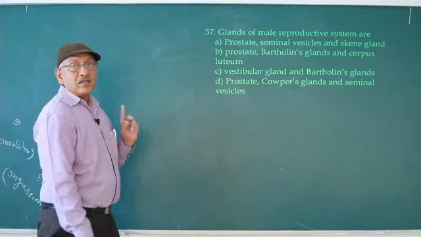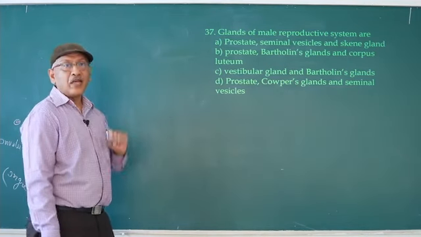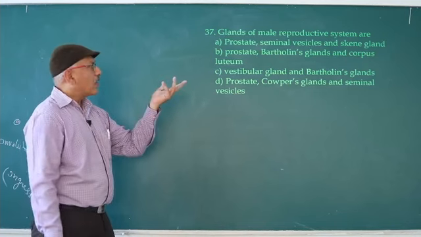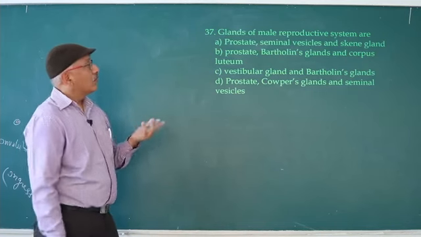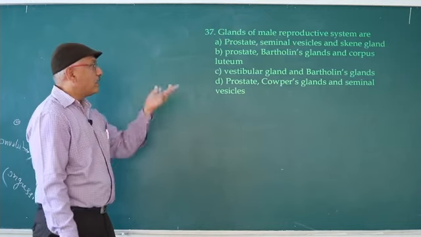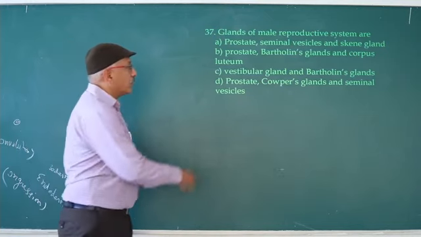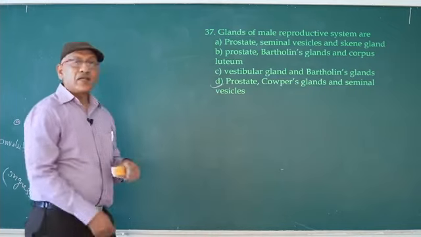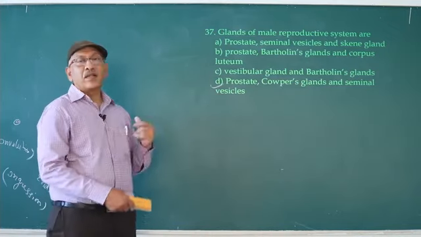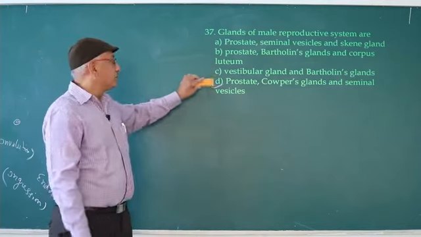So skin glands wrong. Skin glands are in female. Prostate gland, Bartholin glands and corpus luteum, wrong. So that is not male. So vestibular gland, Bartholin, wrong. So answer is D. Prostate gland, Cowper's gland and seminal vesicle. 37 D.